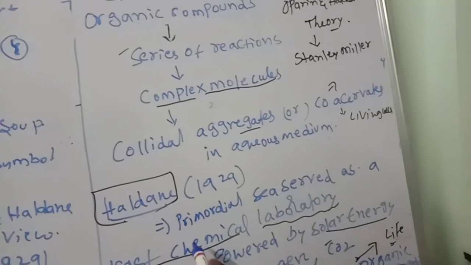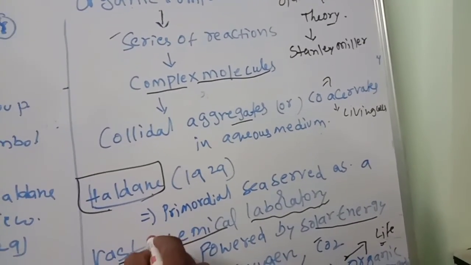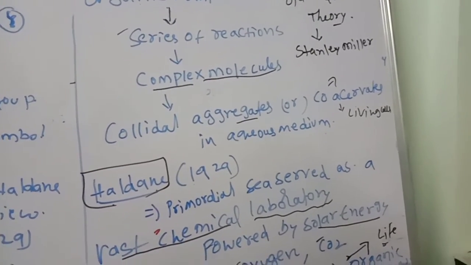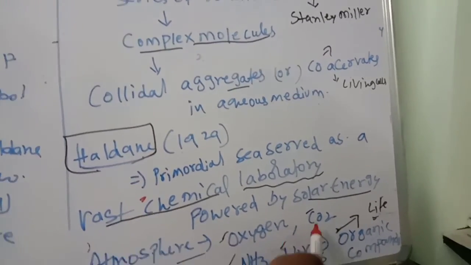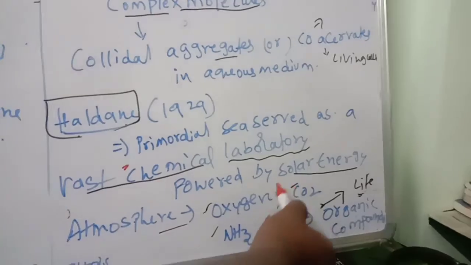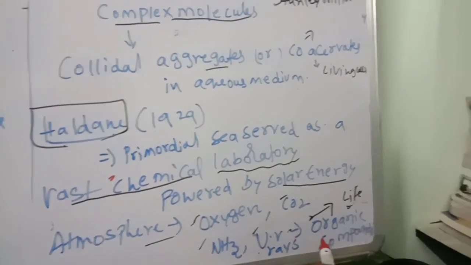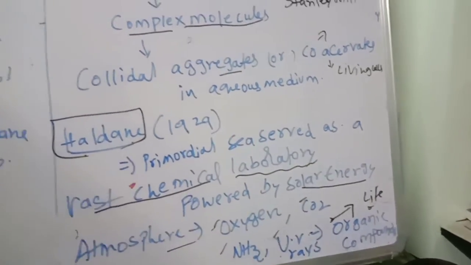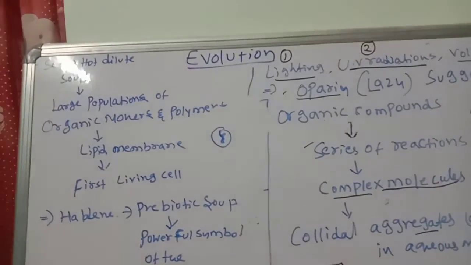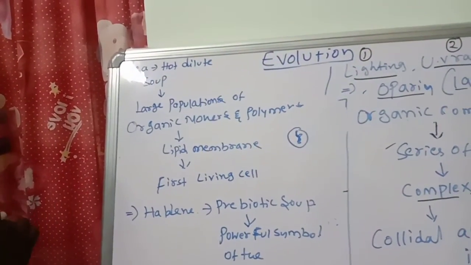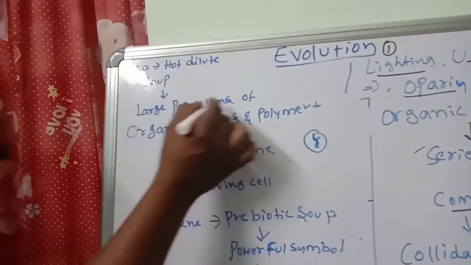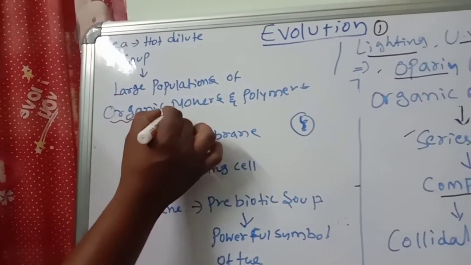What Haldane said: the primordial sea served as a chemical laboratory, with so many vast chemicals powered by solar energy. The atmosphere contains oxygen, CO2, NH3 and UV rays. Because of all these chain chemical reactions, organic compounds formed. Haldane said to come to the sea, a hot dilute soup. This soup contains a large population of organic molecules.